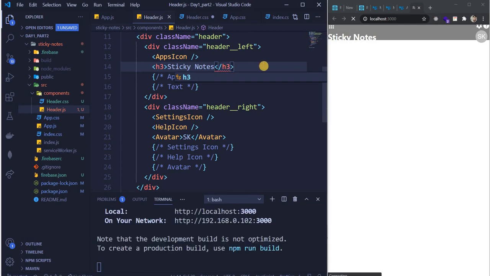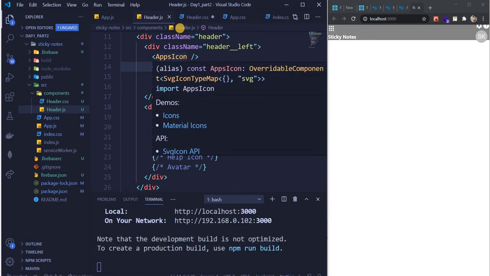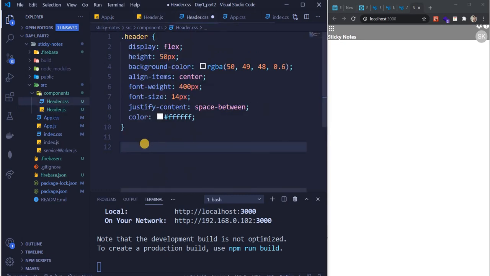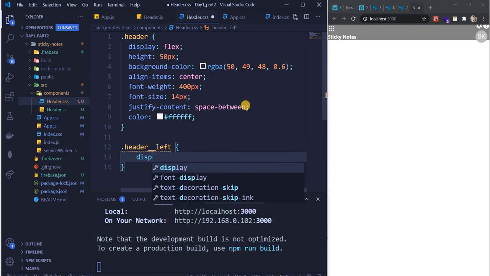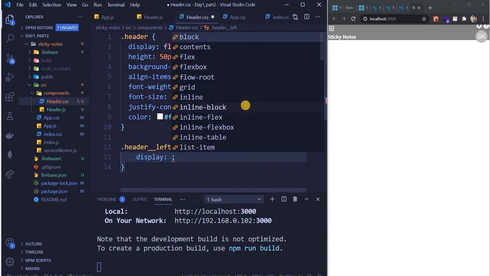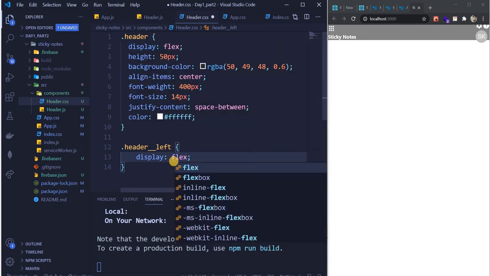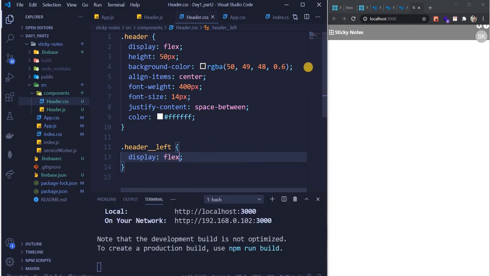So now these two components, we need to align them in a row. What should we do? Dot header left, and display what? What did we do for the top? Yeah, when we do display flex, see, it came in a row, right?